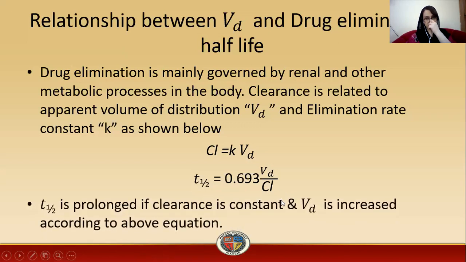What we derive from this expression is that the half-life of a drug will be prolonged if the clearance is constant. If the clearance is constant, then half-life will be prolonged and the volume of distribution will also be increased, as half-life and volume of distribution are directly proportional. So if the half-life of elimination is increased, then as it is directly proportional to volume of distribution, the volume of distribution will also be increased.